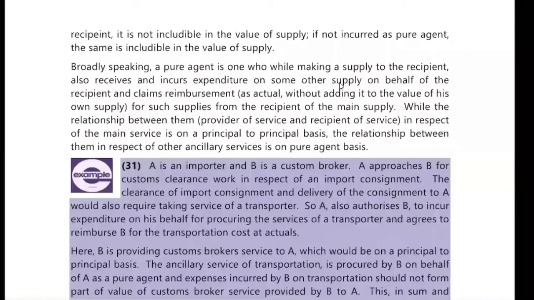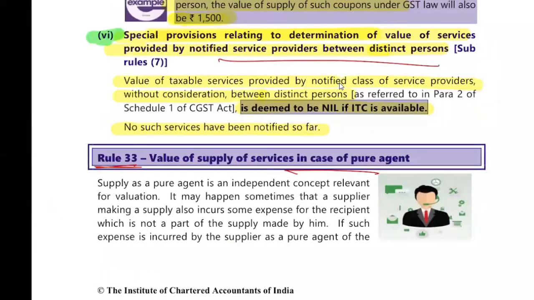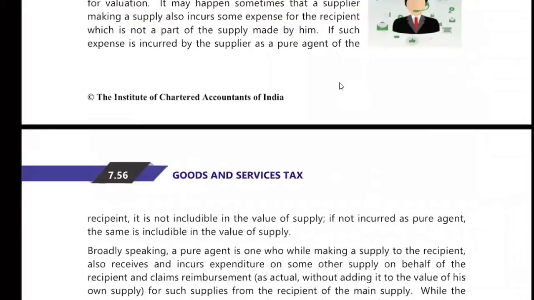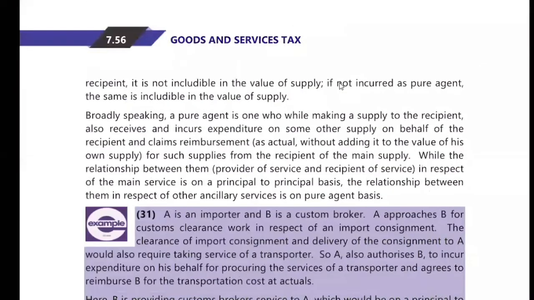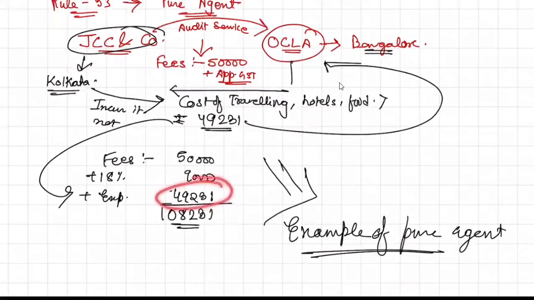So government says that wherever there will be a pure agent case, where the bill is in the name of directly the principal, then that amount will not attract any GST. So here the value of service will only be 50,000. Correct. Now, if I just modify this example a bit.